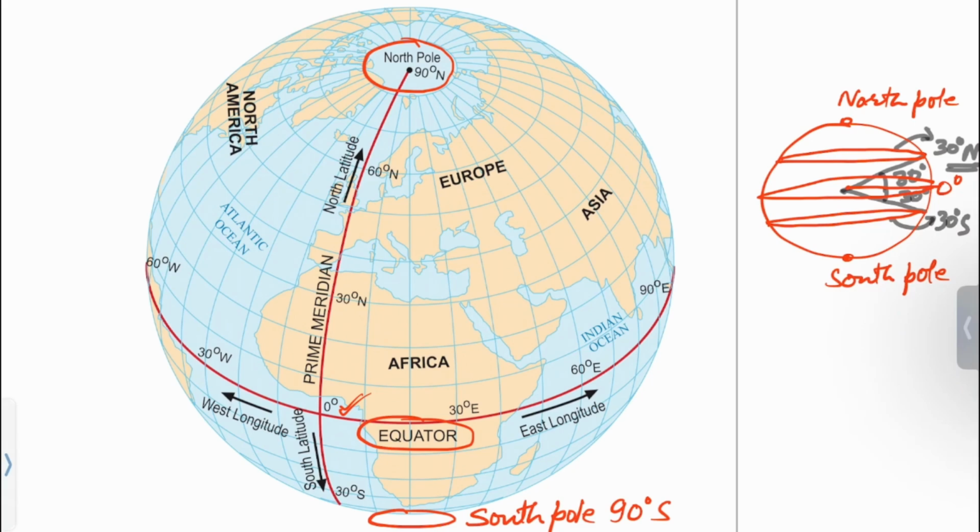Similarly, there are parallels of latitudes such as 60 degree north. North pole is 90 degree north, as it makes 90 degree at center. Similarly, 60 degrees south, and south pole is called 90 degree south, as it makes 90 degree at the center.